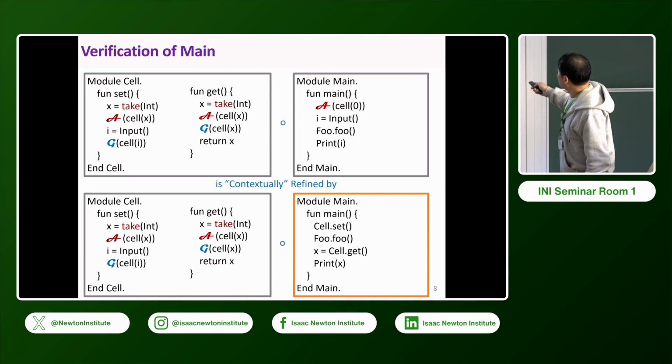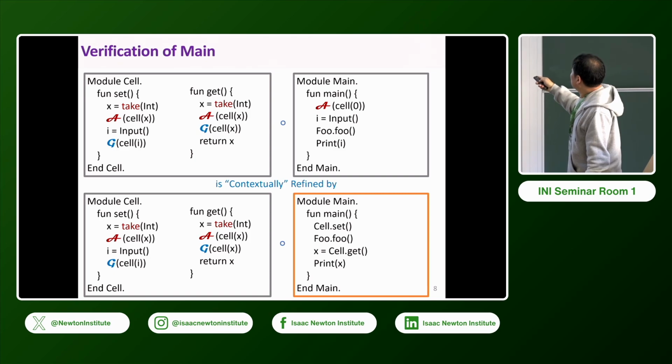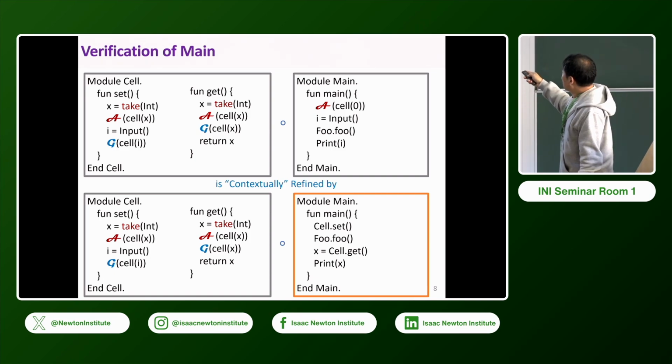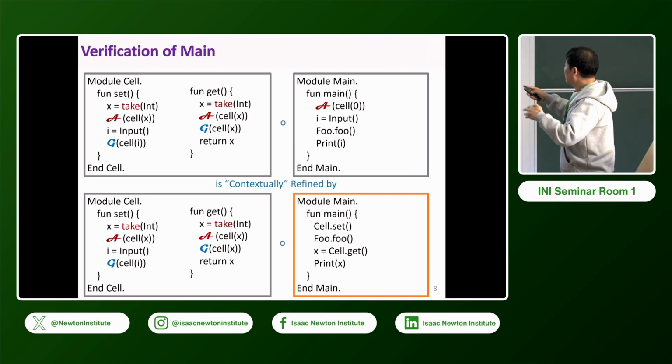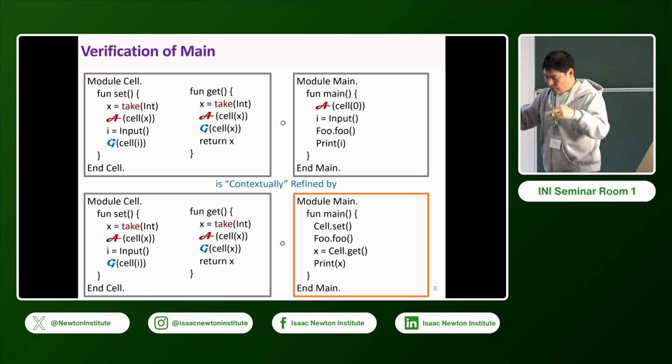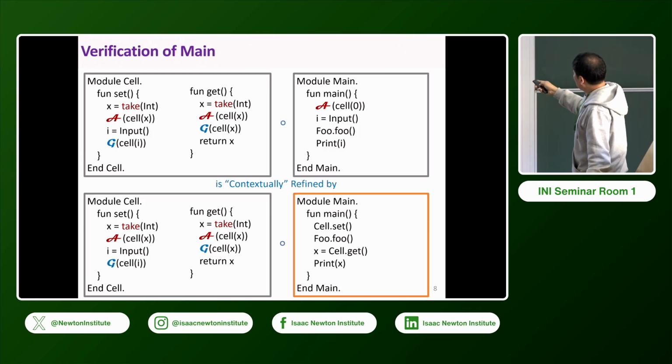Let's give an imaginary specification of main and then prove refinement. Here the imaginary spec is almost the same as the original real spec, but I have this assume cell 0, because initially the client must start with the cell 0. For adequacy, initially each module should have a separating conjunction resource and they should be consistent. But anyway, this main function requires initially cell 0, and this is the spec.